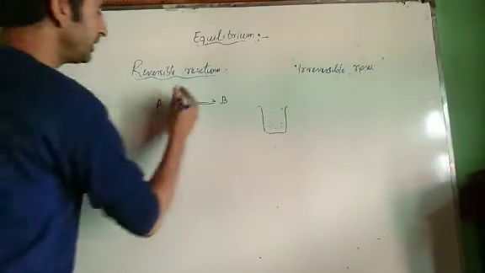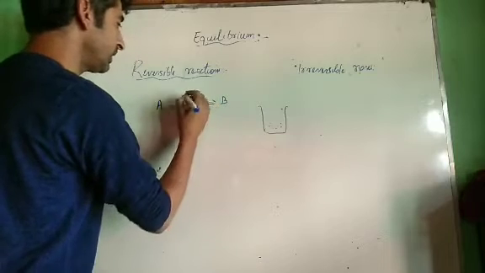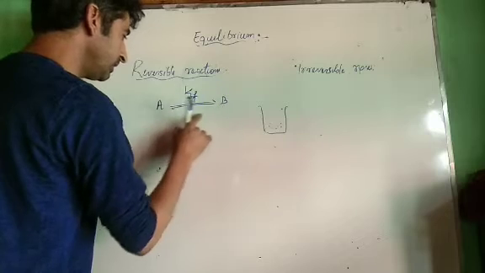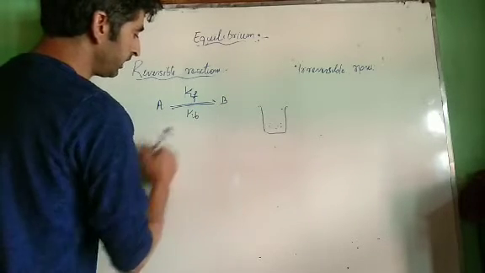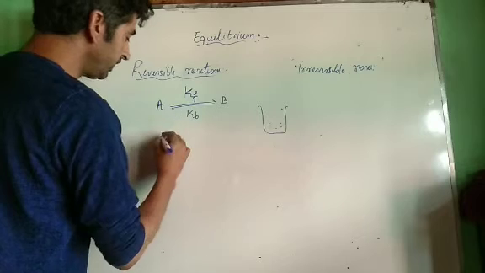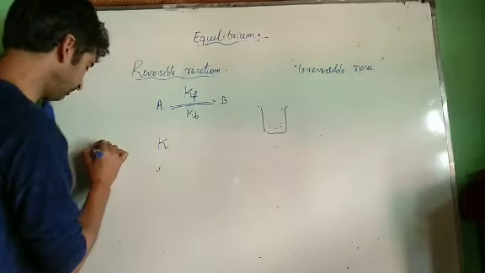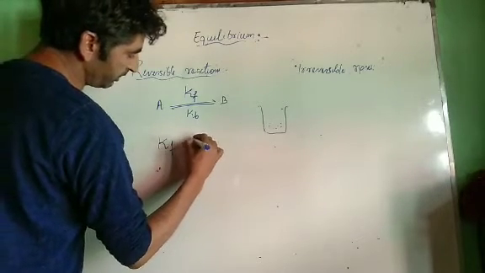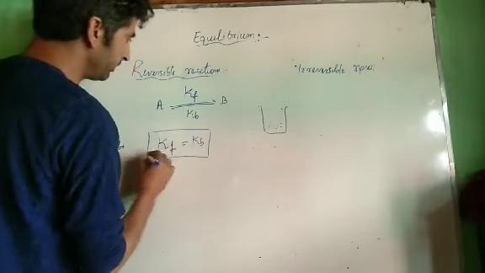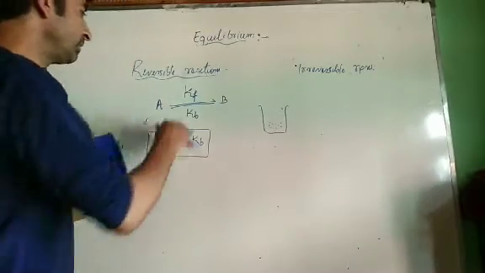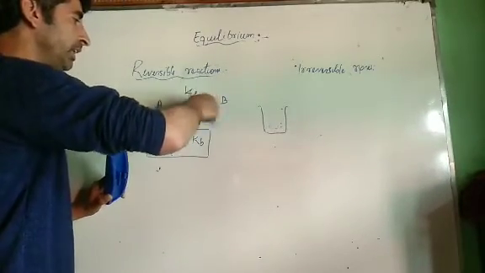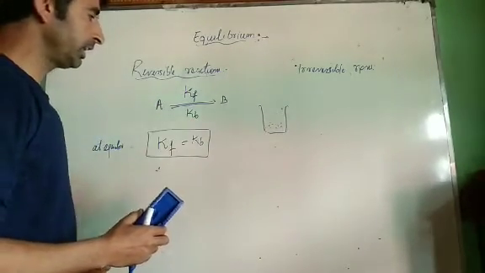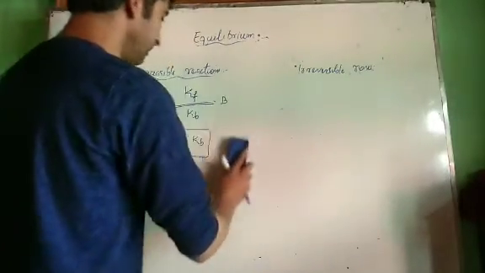Now if this is our forward reaction, every reaction is described by a rate constant, that means this is Kf, the rate constant for the forward reaction, and this is the rate constant for the backward reaction. Then at equilibrium, the rate of forward reaction becomes equal to the rate of backward reaction. Reversible reactions are those which can take place in both directions, in forward direction and in backward direction. All those reactions which take place in both forward and backward directions are called reversible reactions.